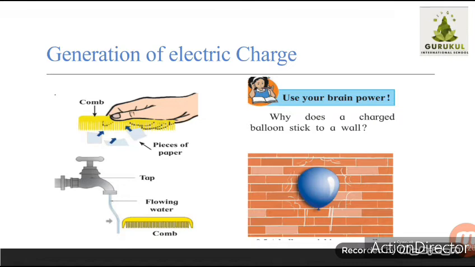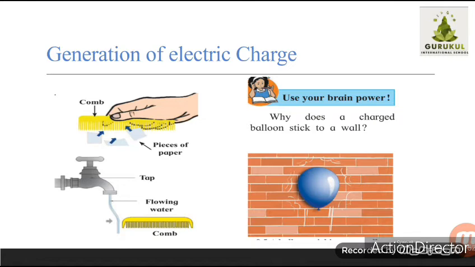What is the meaning of this? By contact means touching each other, and by induction means what? We are inducing, we are just holding one charged object near the uncharged one, and that charge or static electricity passes. Just the presence of it affects the other object. Okay, so let us explain it one by one.